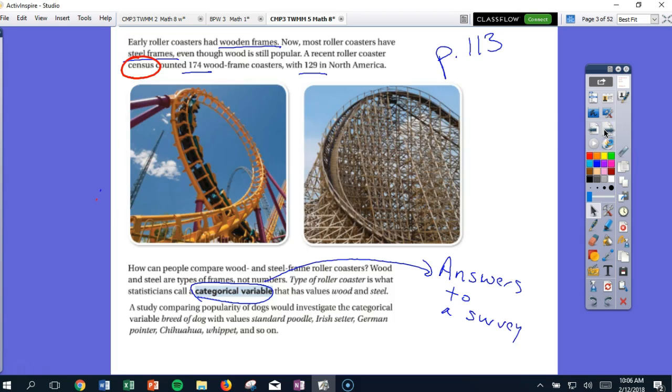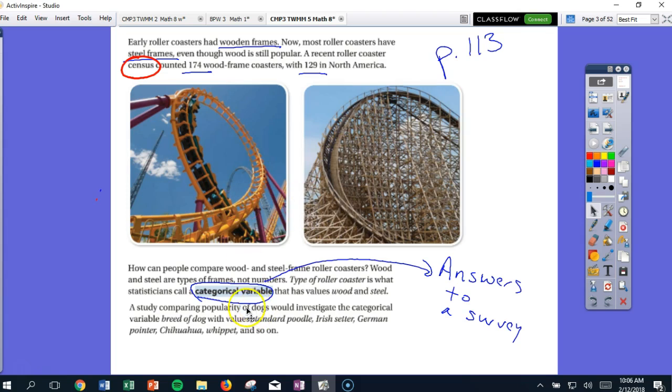Page 113 of your book as we get started here with Thinking with Mathematical Models, Investigation 5. We're dealing with roller coasters again in steel frames and wooden frames, and it says that now most roller coasters are made of steel frame, even though wood is more popular. There was a census that there's 174 total wood frame roller coasters in the world, and 129 of those are in North America.